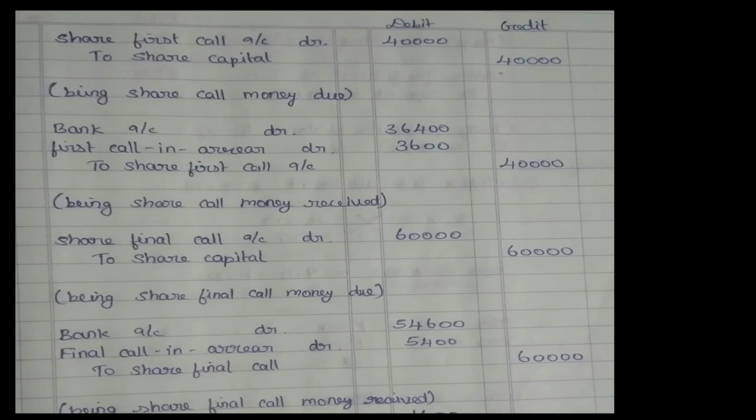In my final call I am supposed to receive 60,000 in total. Out of 60,000 I didn't receive 5400. What is the remaining amount I would have received? That is 54,600. That is the logic here. Now we'll go to the next slide. In the next slide, the forfeiture, reissue and capital reserve.